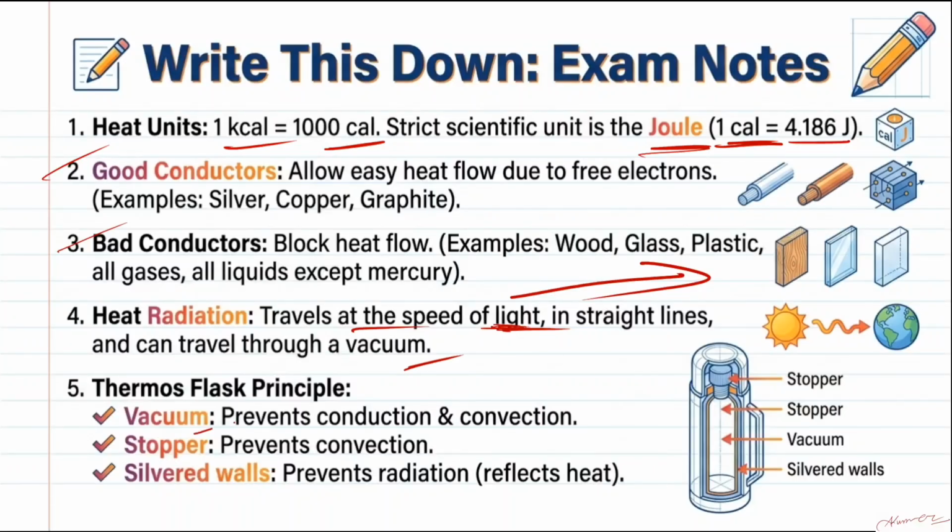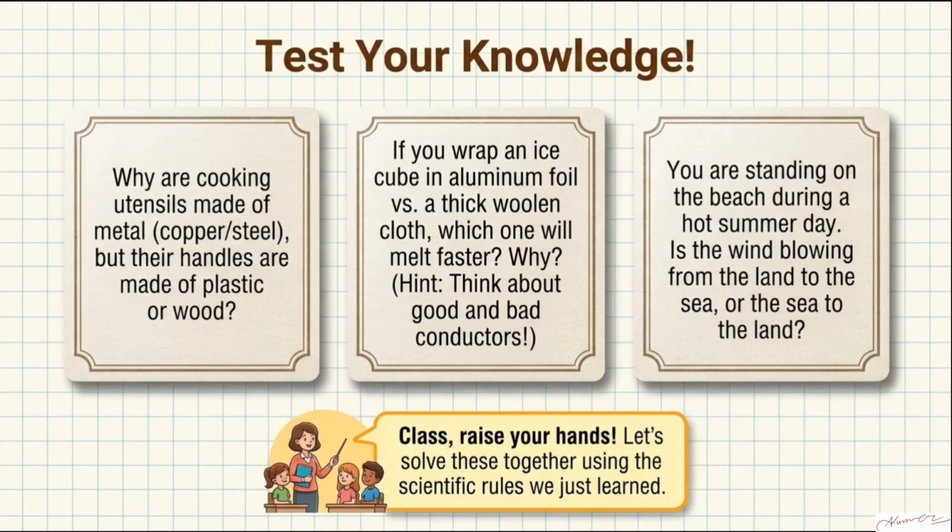Thermos flask principle: a vacuum is created, and the stopper is there and the silver wall is there, which prevents conduction, convection, and radiation. Clear, I guess. Acha. Why are cooking utensils made of metal, copper, steel? Because they are good conductors of heat.